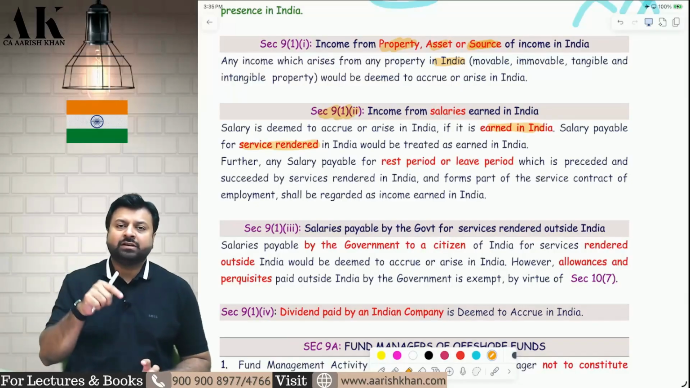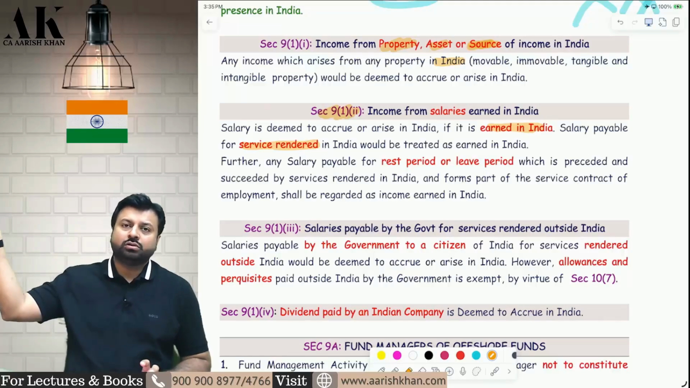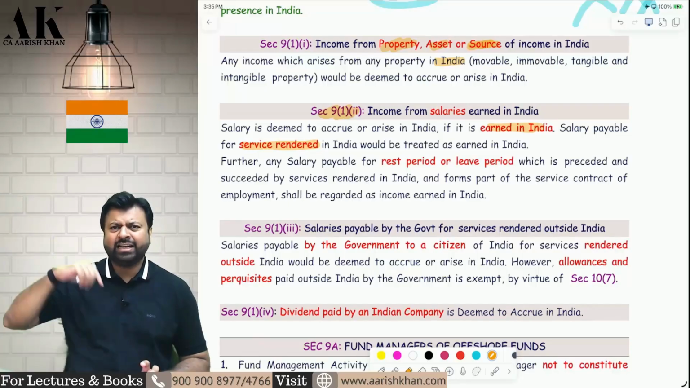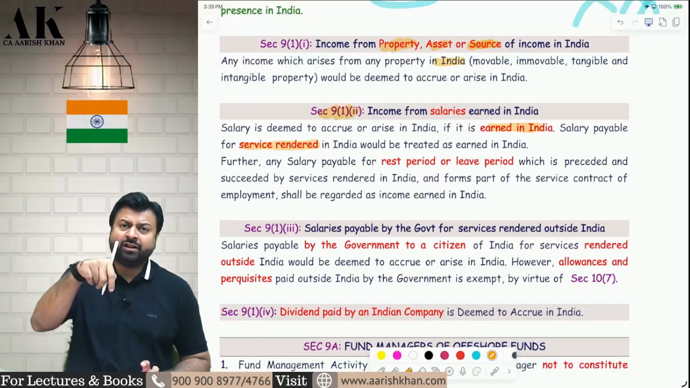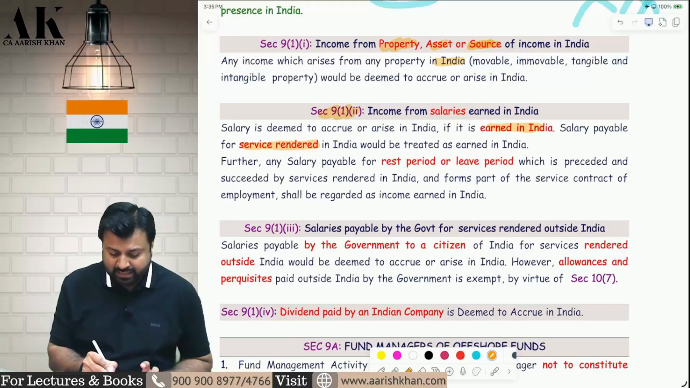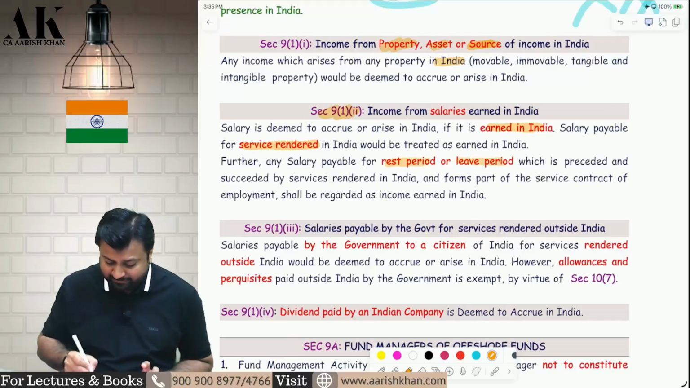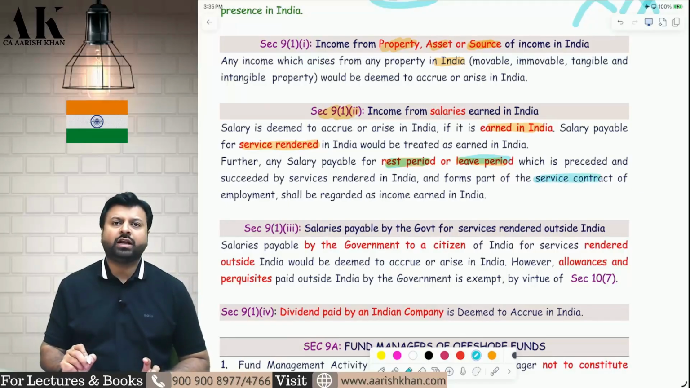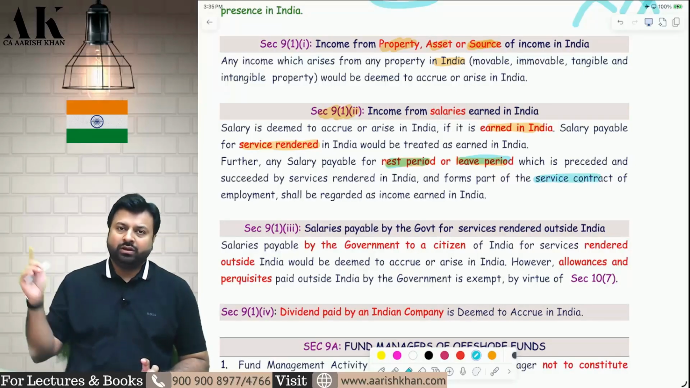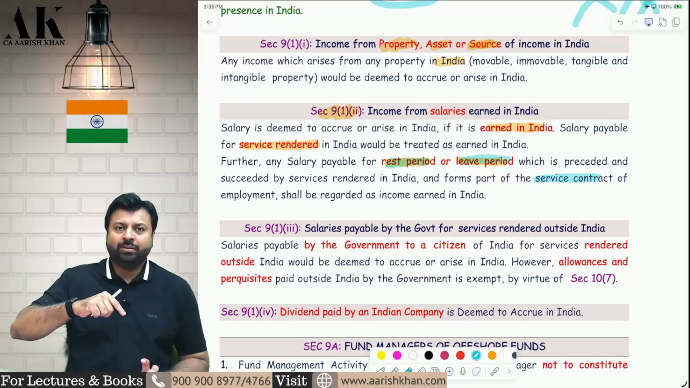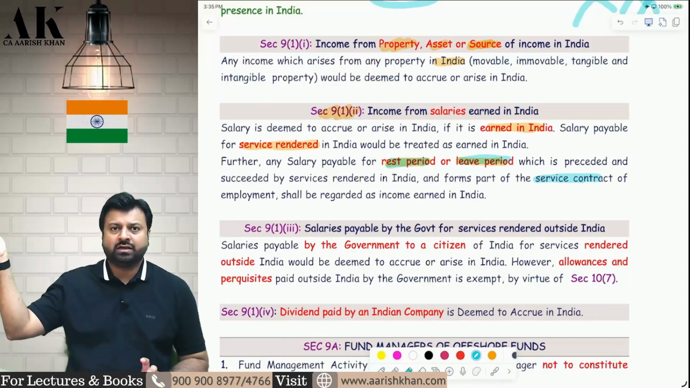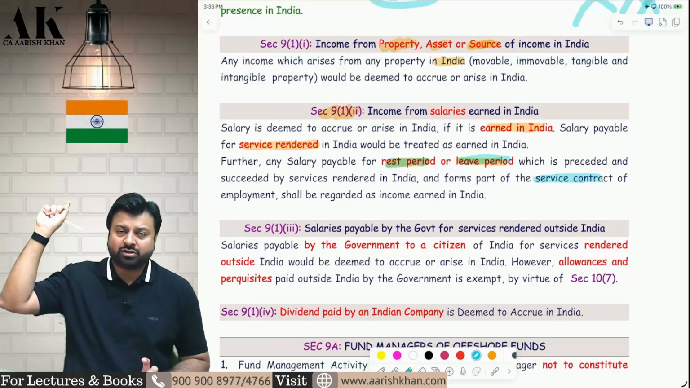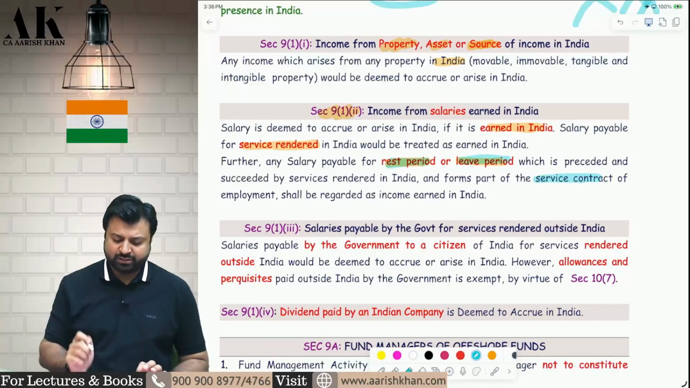So suppose a Singapore person is working in Delhi and he goes to his home for 1 month as leave. For that leave period also the company is paying him salary. Will that also be deemed to accrue in India? The answer is yes. Whatever salary is paid for rest period and leave period will also be deemed to accrue in India, because that forms part of the service contract of the employee. So if he is coming to India for work for 12 months and for 1 month he goes out of India to meet his family members, the 1 month salary which the company pays him is also part of his contract. That will also be subject to tax.